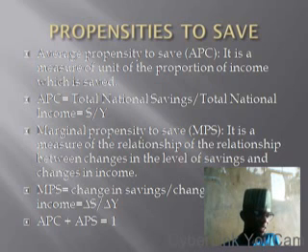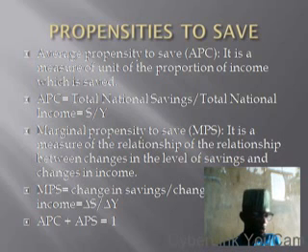APS is equal to total national savings divided by total national income, which is equal to S divided by Y. That is our saving to get average propensity to save. It's equal to S, our saving, divided by our income. It gives us the average propensity to save.